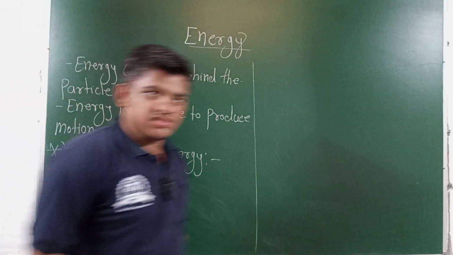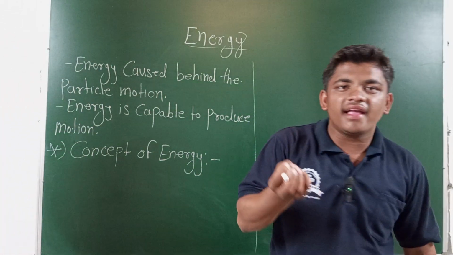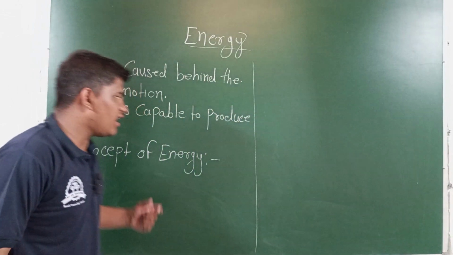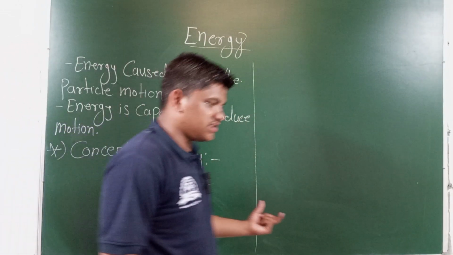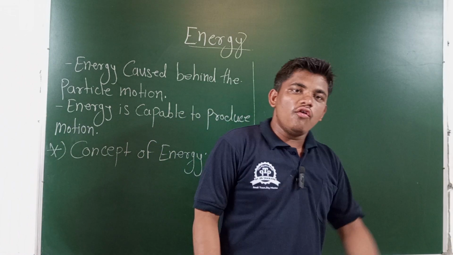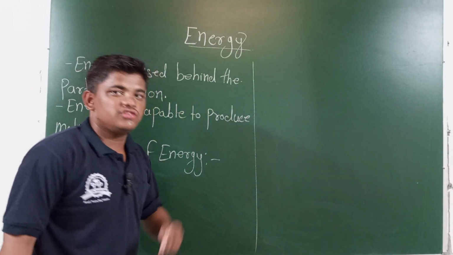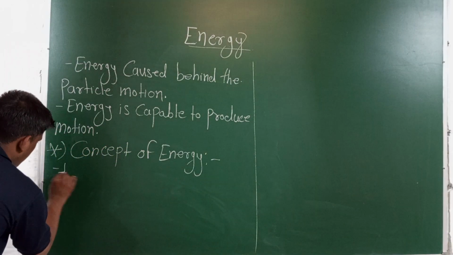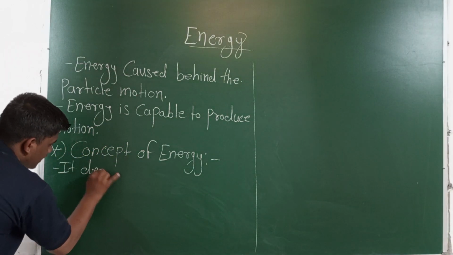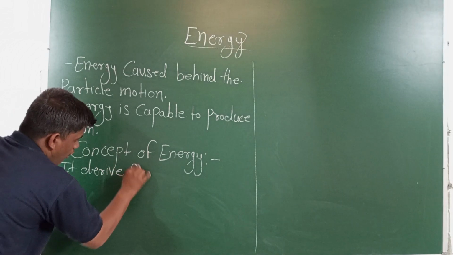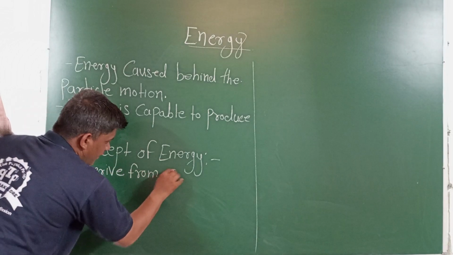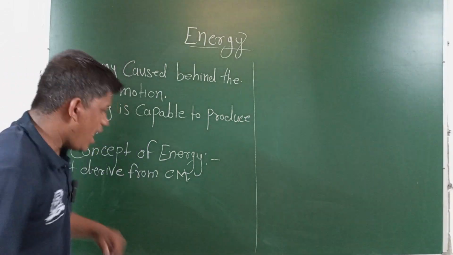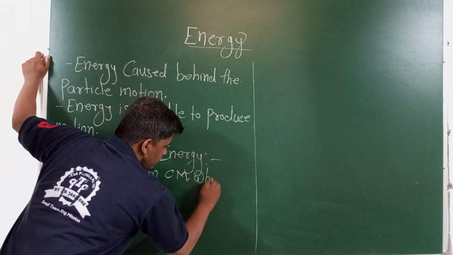Concept of energy. It is derived from classical mechanics while we are explaining the work. Work म्हणजे काय असणार आहे? If there is motion of the object, how much work is done from the position changes, for the changes of that position. It derived the concept of energy. It is derived from classical mechanics, CM, while we are explaining the work.